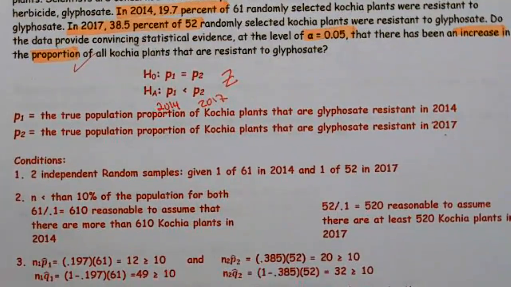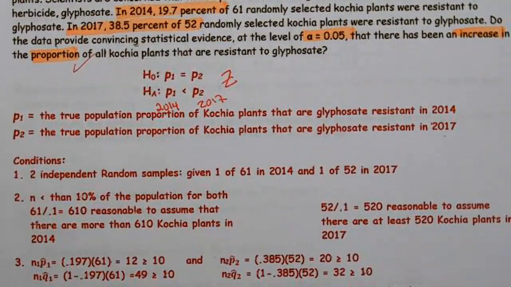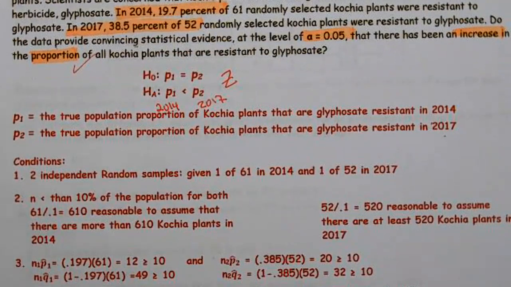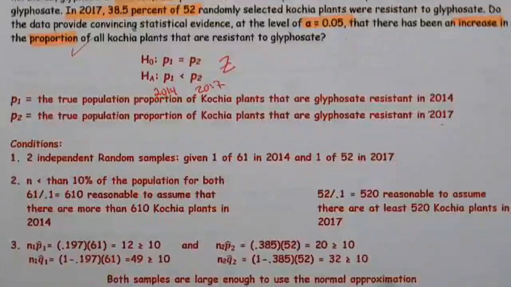Conditions. Well, we have 2 independent random samples. They told us they were independent. They told us they were random. One was taken in 2014, the other in 2017. Consequently, they should be 2 independent groups. We should be good to go there.